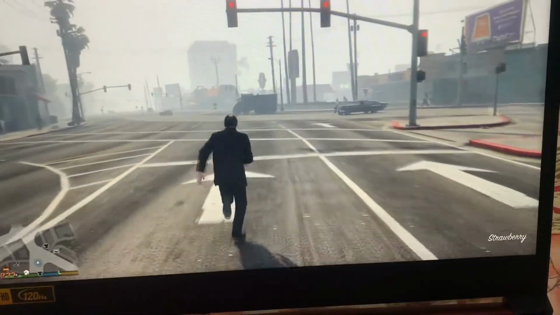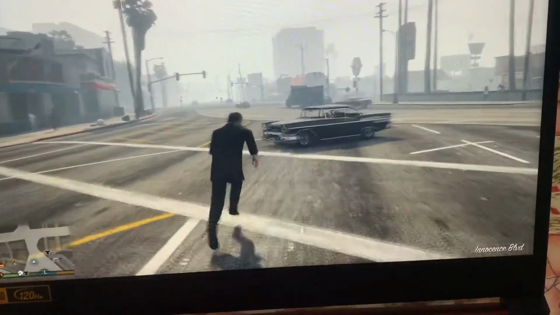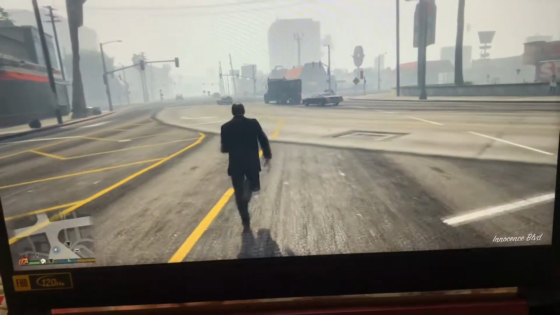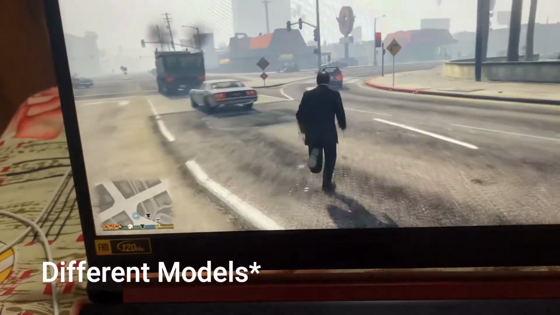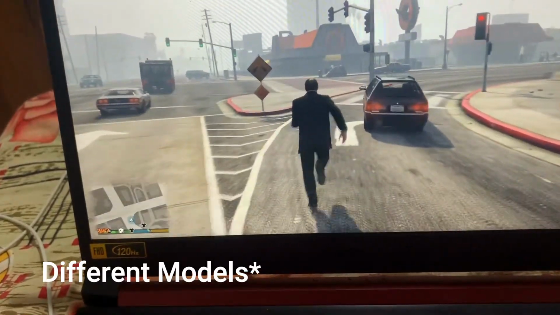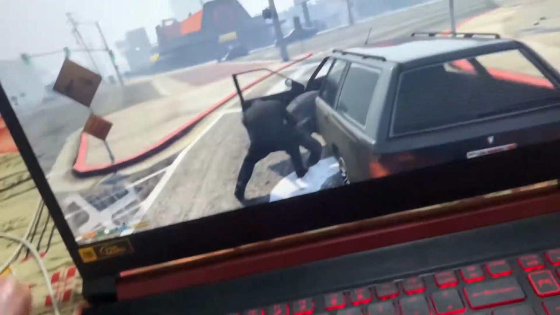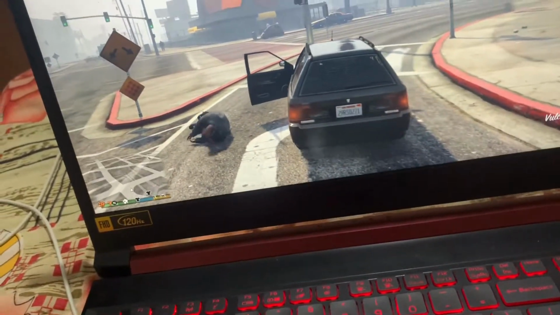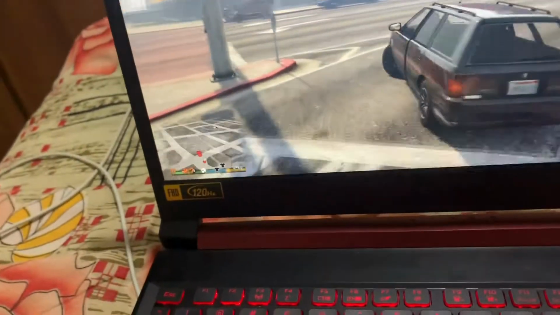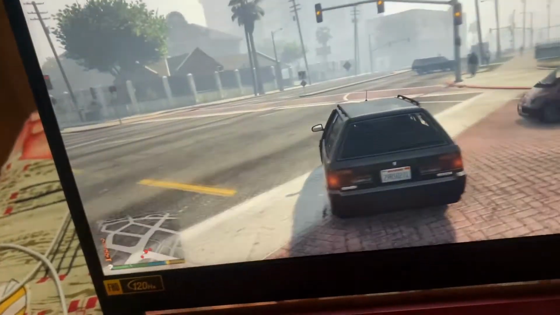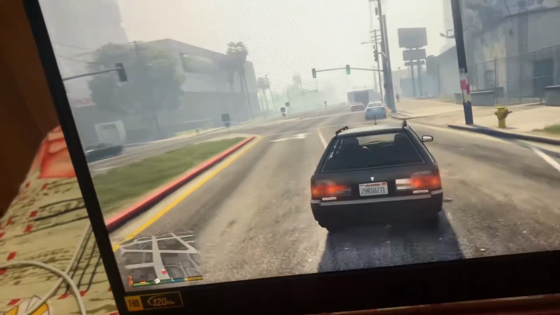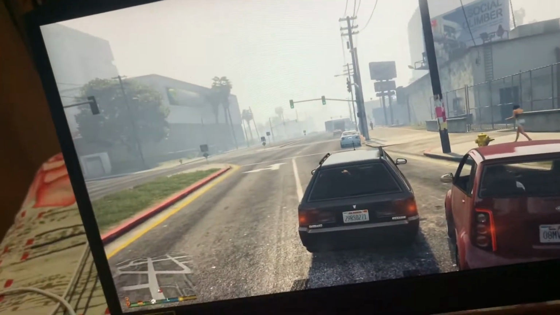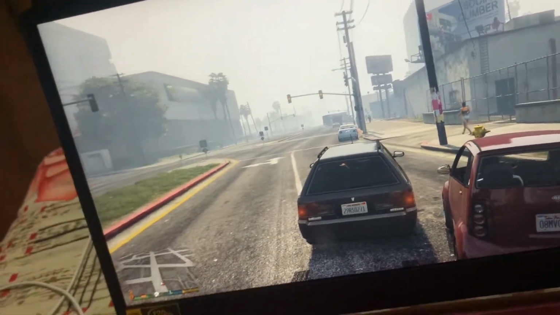As you can see, I am getting more than 60 FPS in this game because I have a 120 Hz display. There are many different models of this laptop, where the laptop comes with a GTX 1650 and i5 but doesn't have a 120 Hz display. That doesn't make sense, because if your graphics card and CPU give you 120 FPS, it won't show on your display. It will always stick to 60 FPS only.